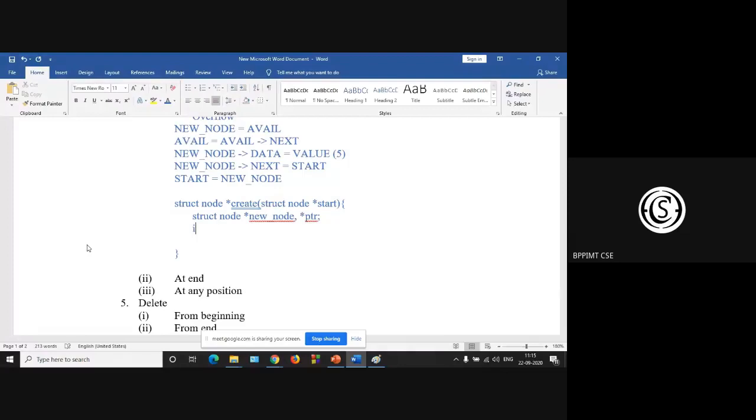Okay. Next, let int n. N is your number. Let us have an example printf: enter data up to, suppose, enter -1 to stop. Next, printf, enter your data.